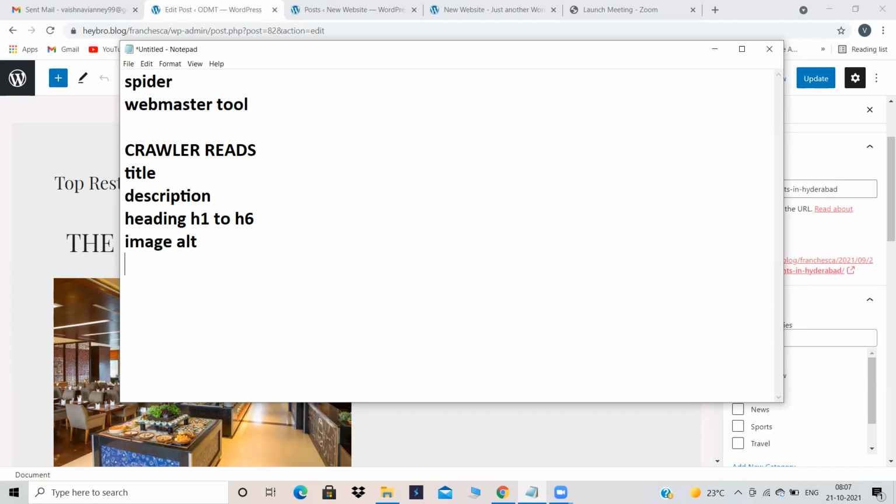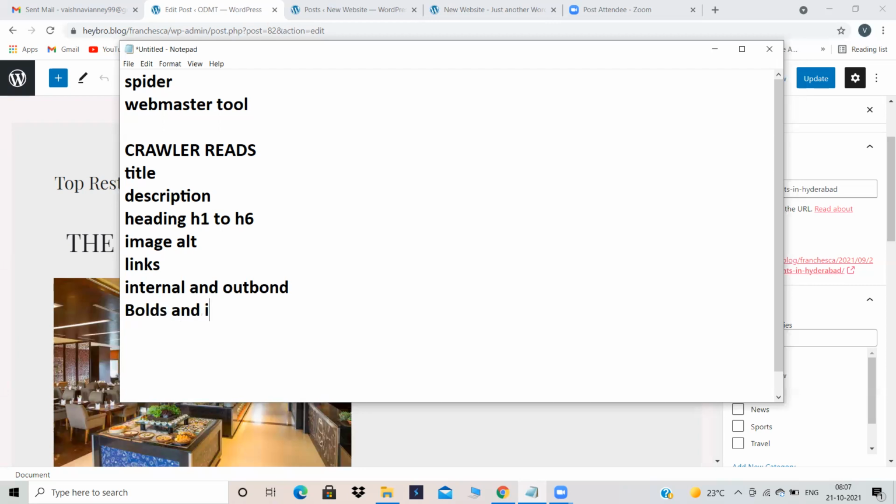Okay, next one. Links. What kinds of links? We have internal links and outbound links. What is internal and what is outbound? Internal is within our website, we are giving links. Outbound is to other websites, to other links. For them, what is that link? Backlinks.